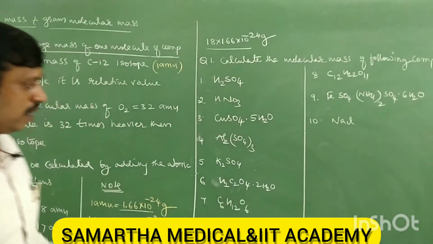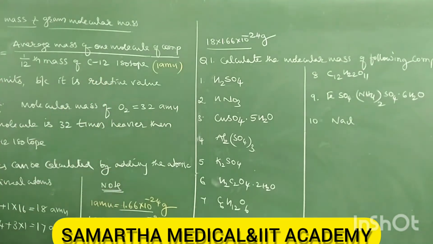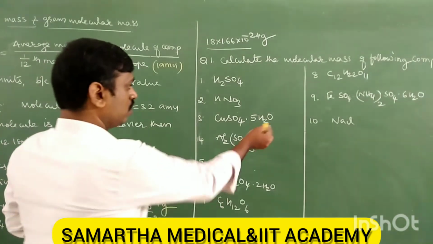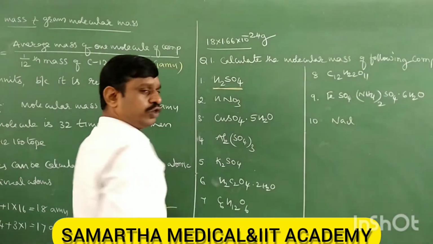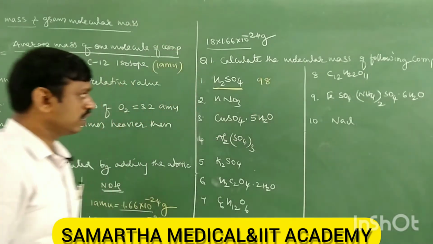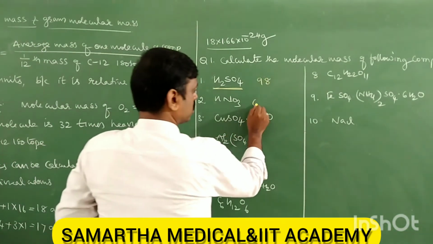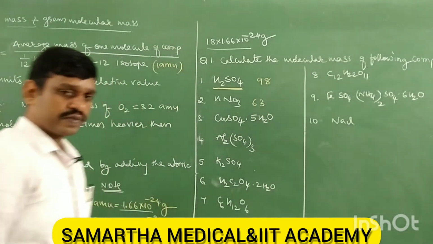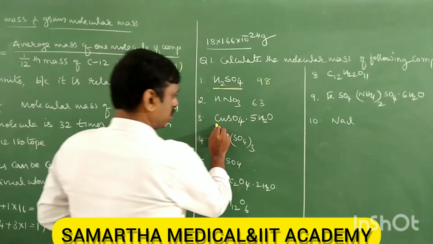NaCl. So calculate the molecular mass of these compounds. First one, H2SO4. It is 98. Next is HNO3, 63. Next is copper sulfate.